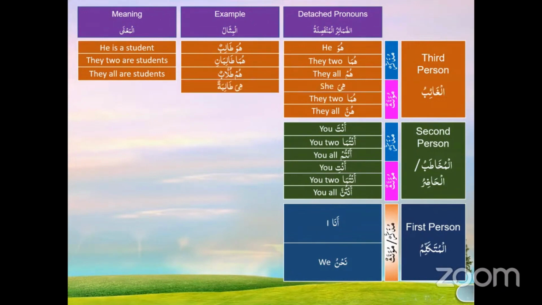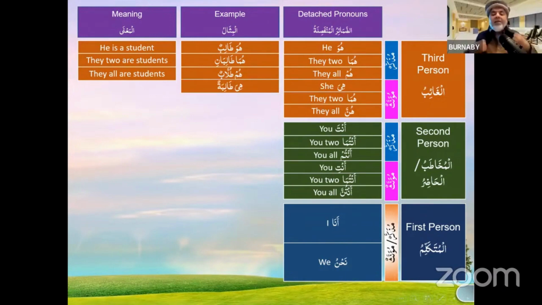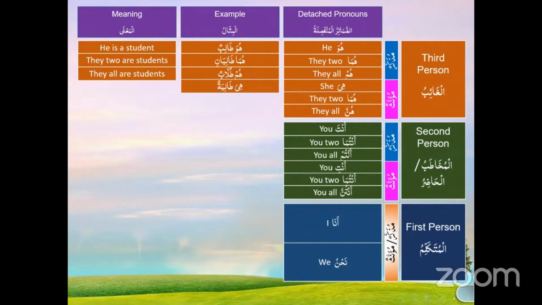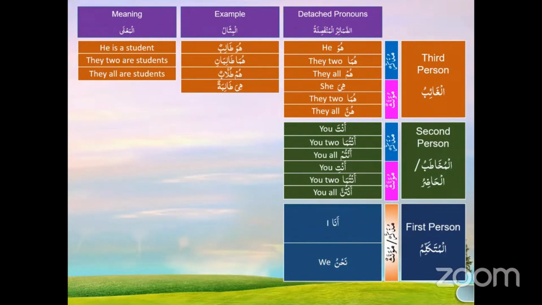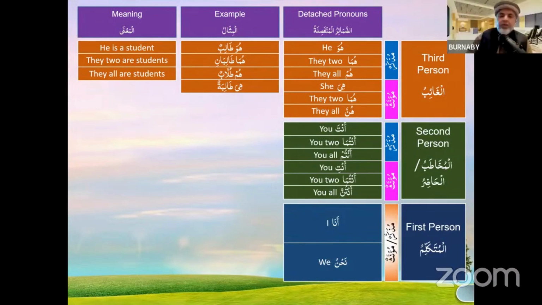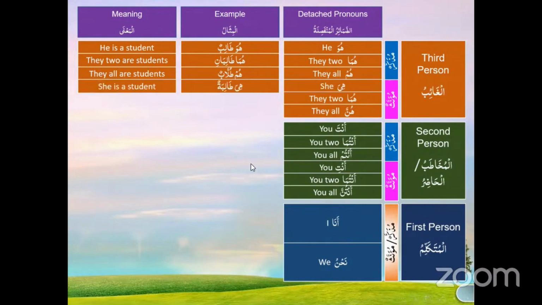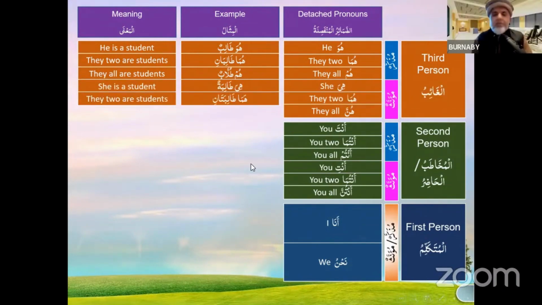Now let's look at this one. Hiya talibatun. Is it feminine? Yes. What is the feminine of talib? Taliba, talibatun, with the ta marbuta. Okay, good. Look at this. Huma talibatani. What is talibatani? Is it masculine or feminine?